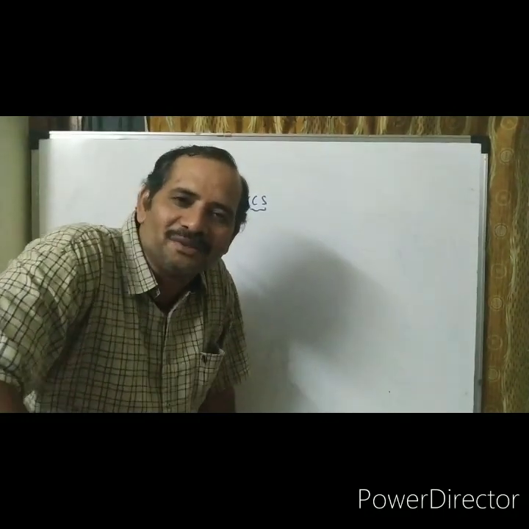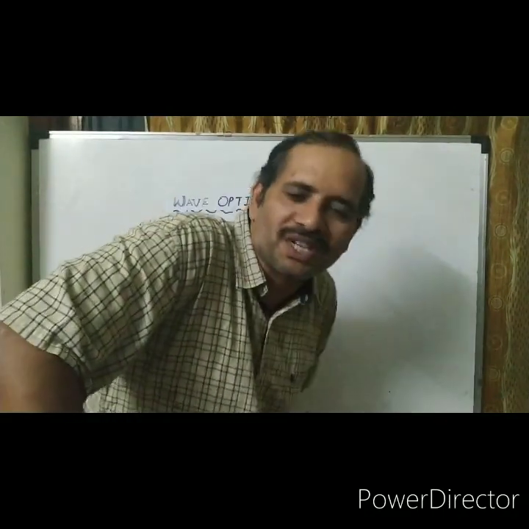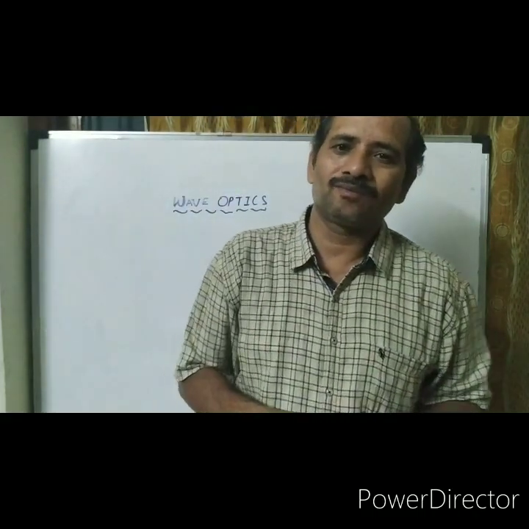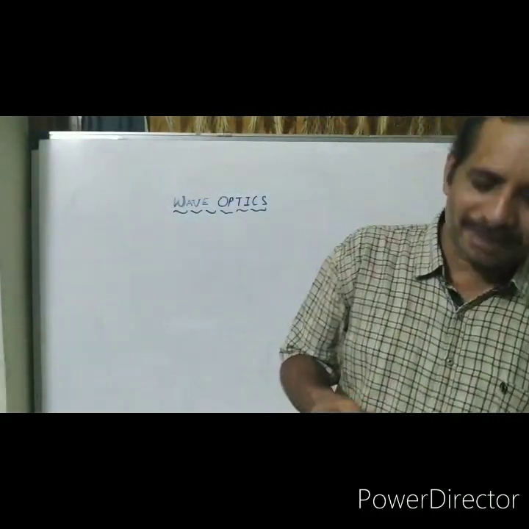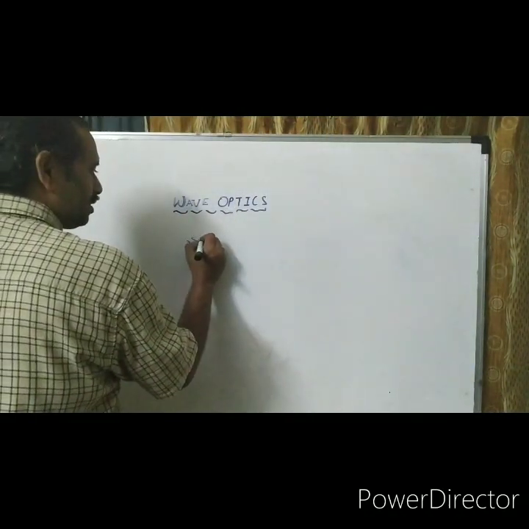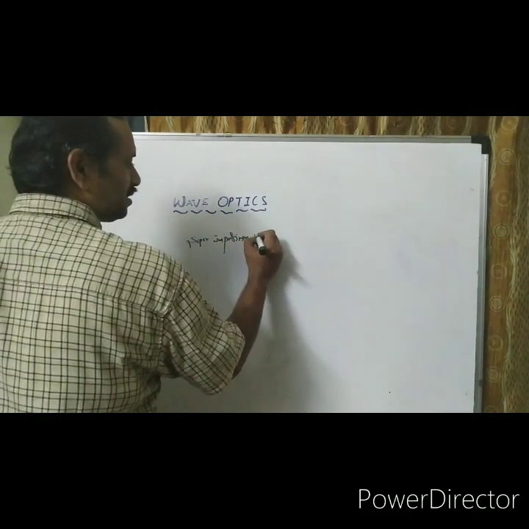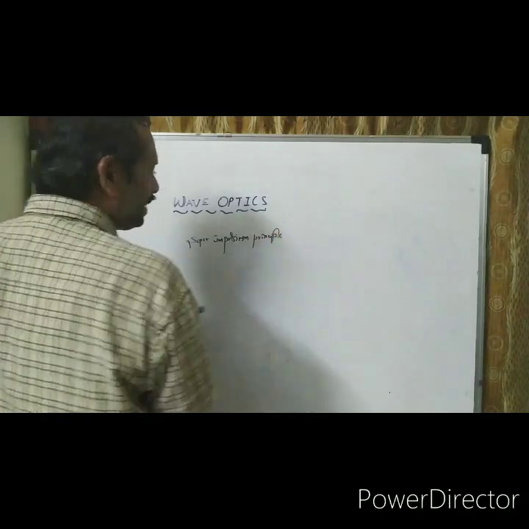Next is concerned with the principle of superposition. Interference means superimposition of two or more light waves. Superimposition of two or more light waves is called interference. In interference, the working principle is the superimposition principle. What is the superimposition principle?